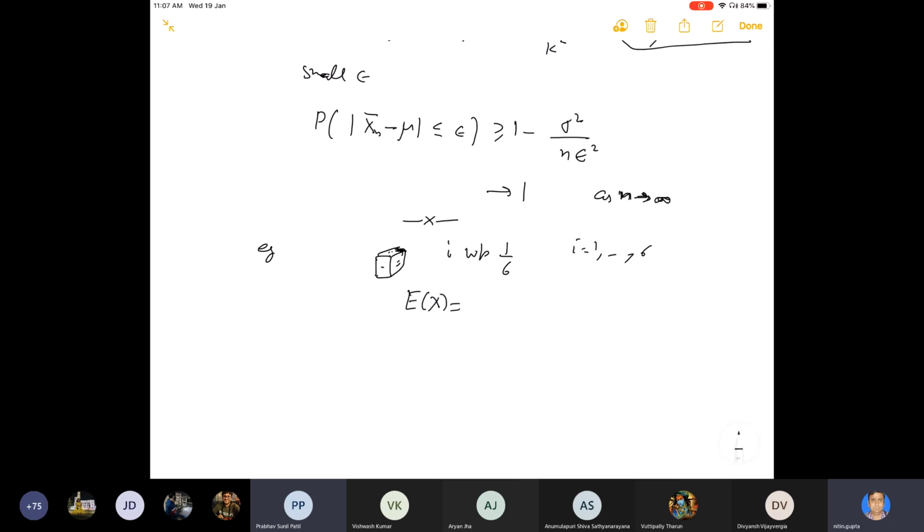Can anyone tell what is the mean for this? If x is the number on the top face of the dice, we are rolling a dice. So can anyone tell what will be the mean? How to find that?